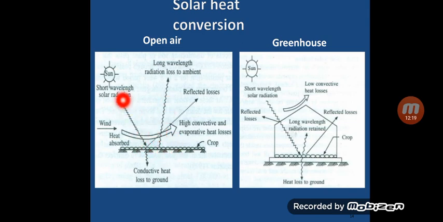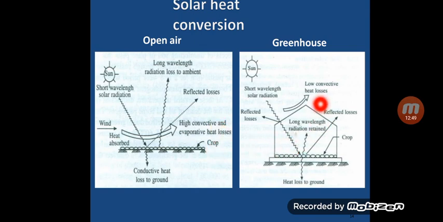Also, short wavelength solar radiations are absorbed while long wavelength radiation is lost to the environment. So there is no entrapment of long wavelength radiation, and it is lost. There are high convective and evaporative heat losses when the crop is cultivated in the open environment.